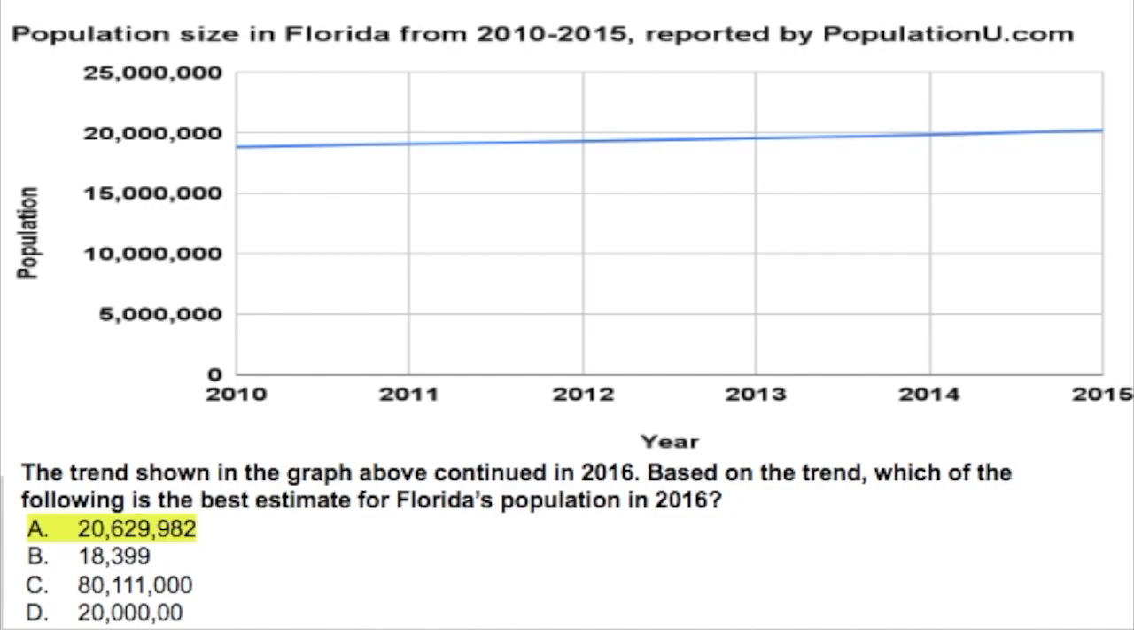Now D, I could see why you would pick D, because that's 20 million, right? And we see 20 million on the graph, but the thing I want you to note is that if you look at the year 2014 and you trace up here, you would see that in about 2014, the population had reached and exceeded 20 million. And here going towards 2015, we're going up above 20 million, right? And so we're already past 20 million by 2015. The trend continues in 2016. We would need to see more than 20 million. So that's why we would take D out. So hopefully you got A.